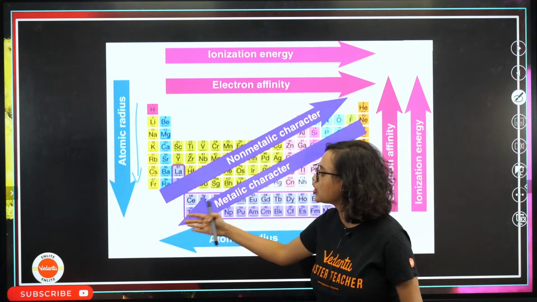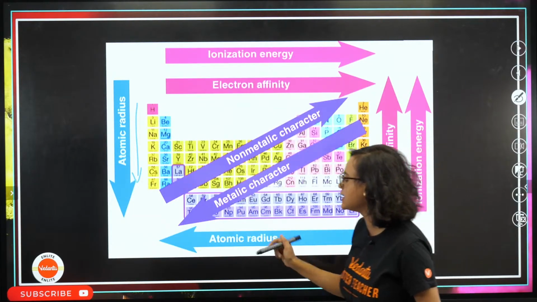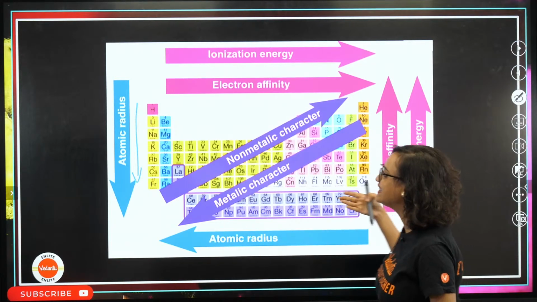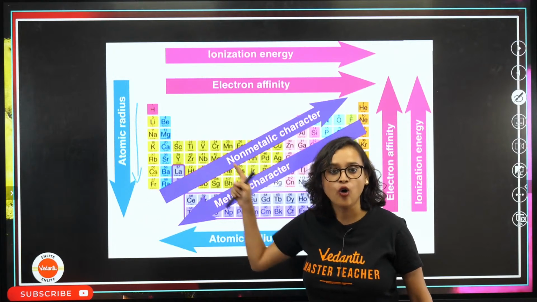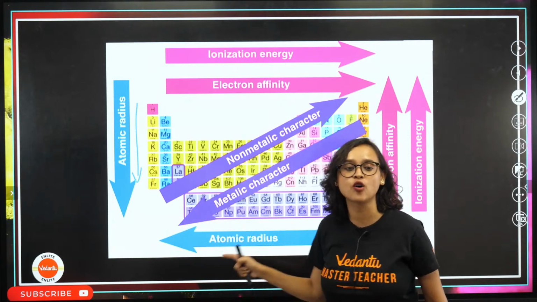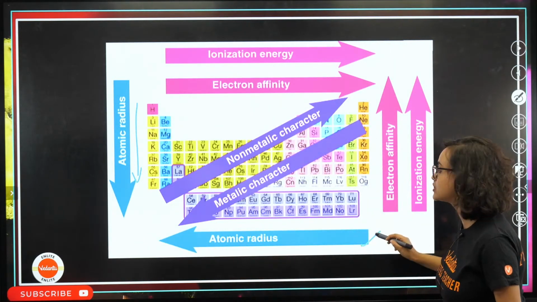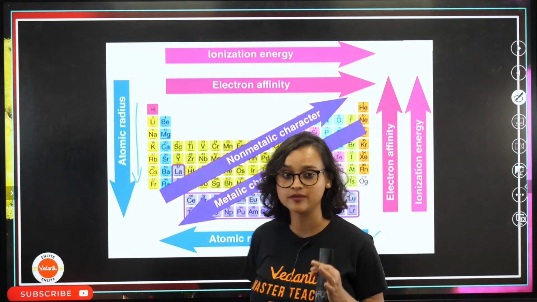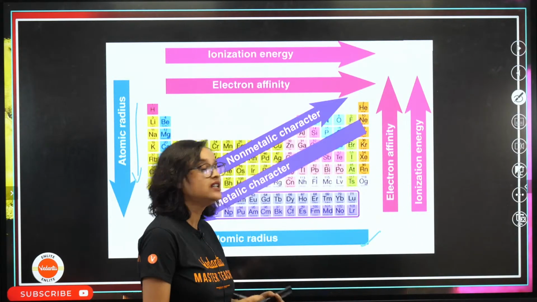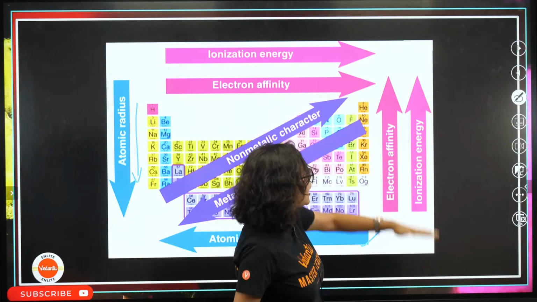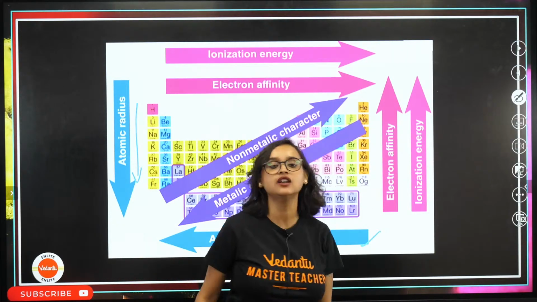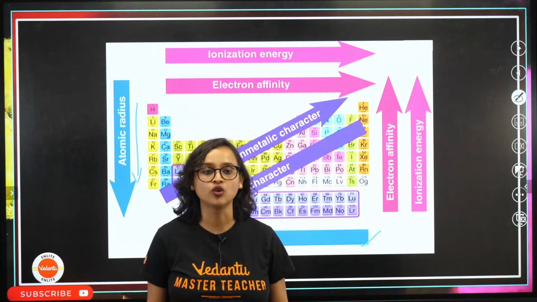Atomic radius is the opposite. See, only atomic radius increases towards the left side. Only this is opposite. Atomic radius is opposite. This question has come a lot of times. This question is very simple, very easy, but it has come a lot of times. Electron affinity, ionization energy, all of these I have just told you.